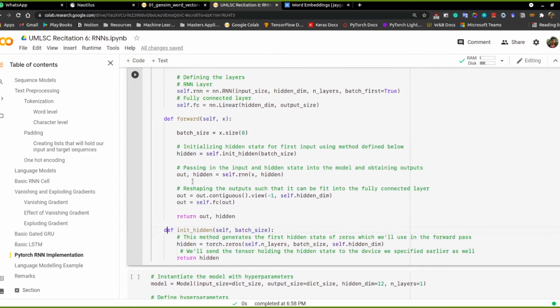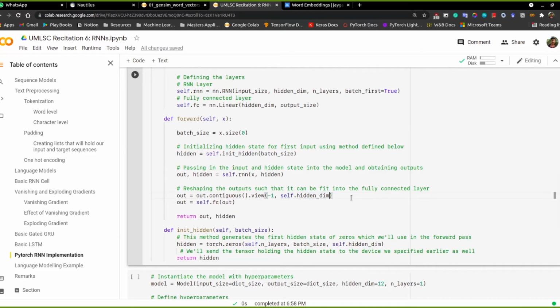We initialize the hidden state using self.init_hidden. Once we get the hidden state, we pass it through the RNN. So we pass the input x that we have and the hidden state that we initialized. Based on that, we get an output and a hidden state again. The size of the output will be batch size, sequence length, and hidden dimension.